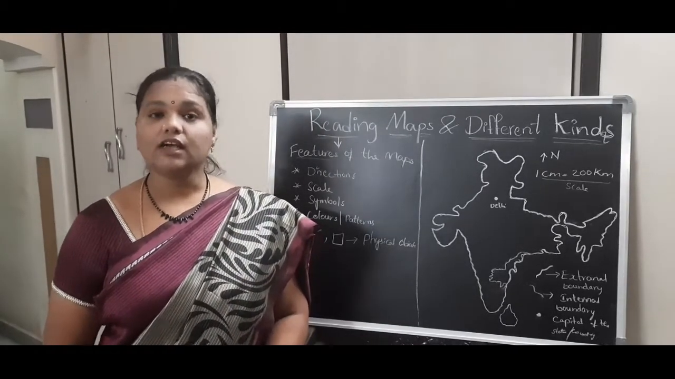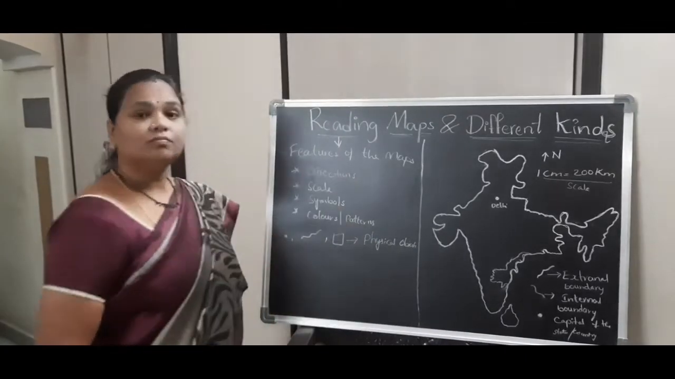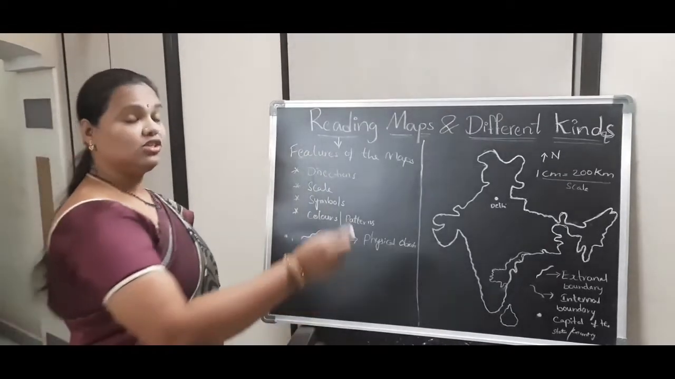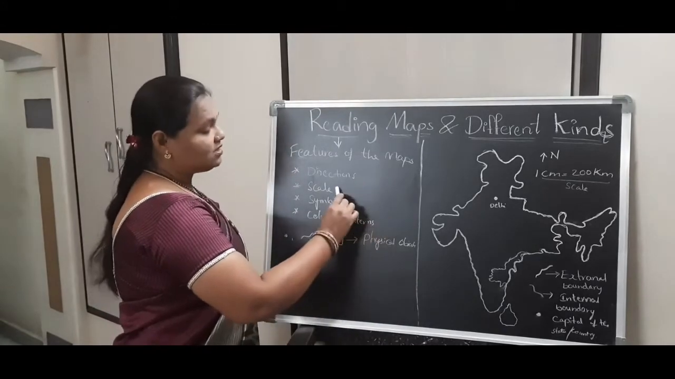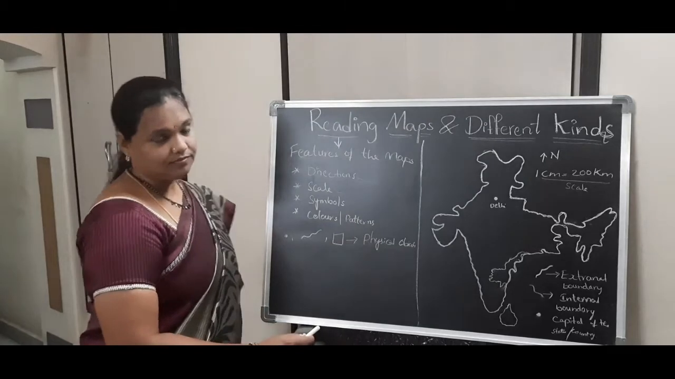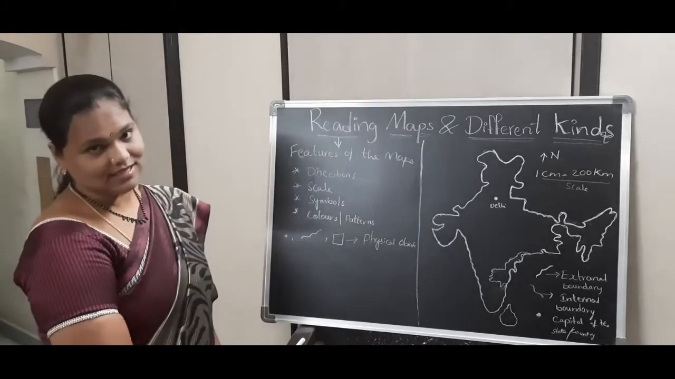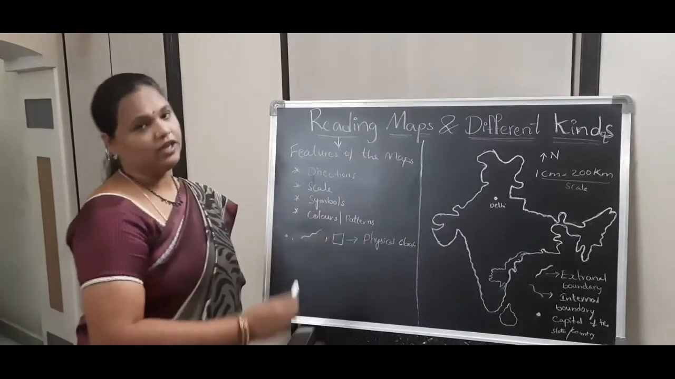But before that, we need the knowledge of the features of maps, because to study the maps we have to know the features of the map. See here, features are nothing but directions, scale, symbols, colors or patterns. We already studied all these features in 6th class itself. And here we are focusing more on symbols today.